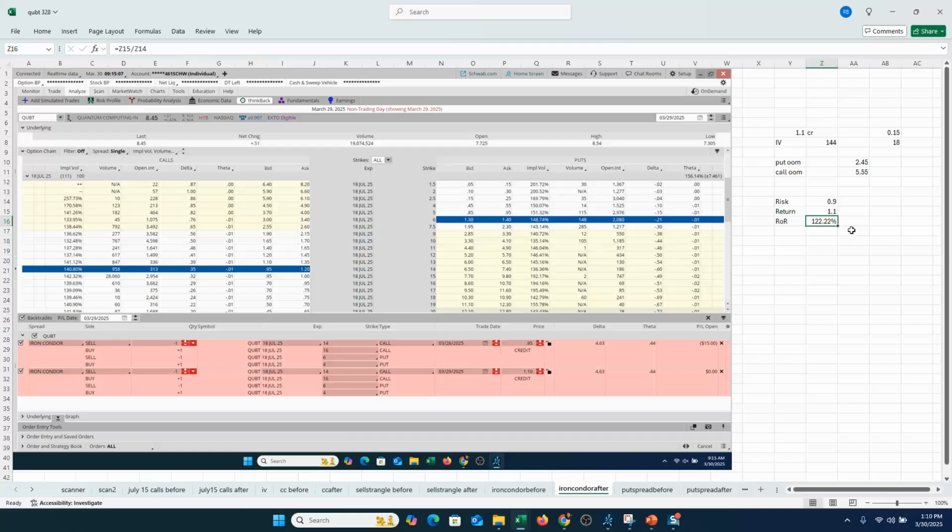Your return on risk is now well over 100%, and you still have a very nice cushion on both sides, right? The call, even though it's a little bit less out of the money, is still over 5 points out of the money. The put is even more out of the money. And in a second, we'll see what happened to the put spread side of that. So this is certainly a way to take advantage of a jump in implied volatility, in similar fashion, but with defined risk for those who don't like to be in naked options.